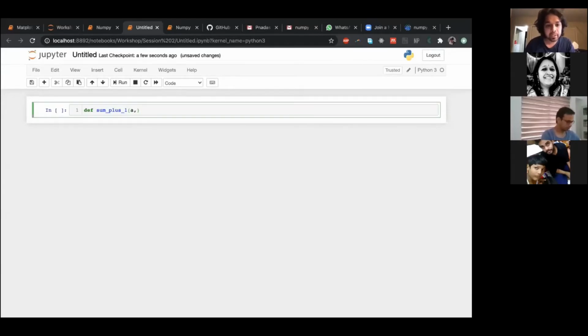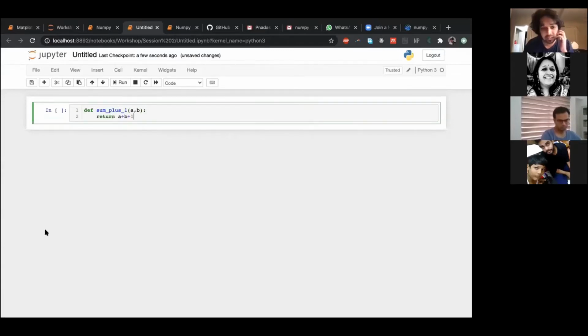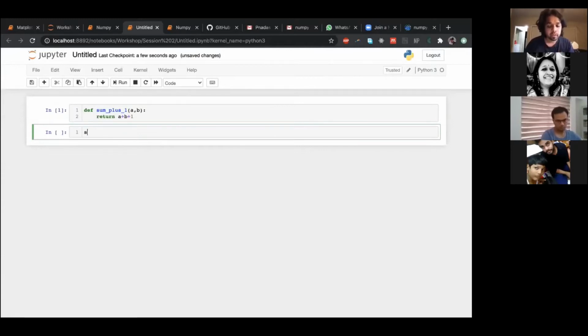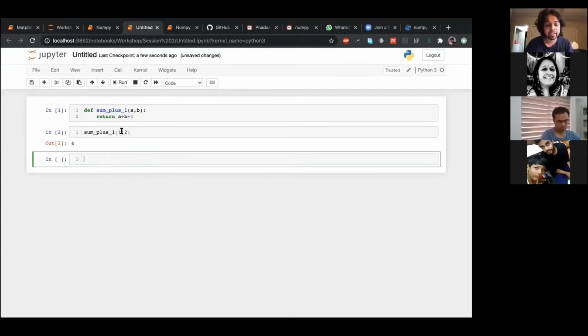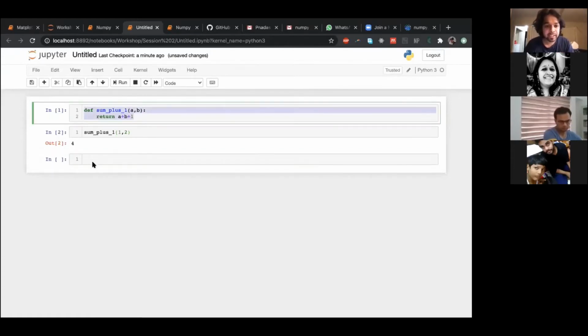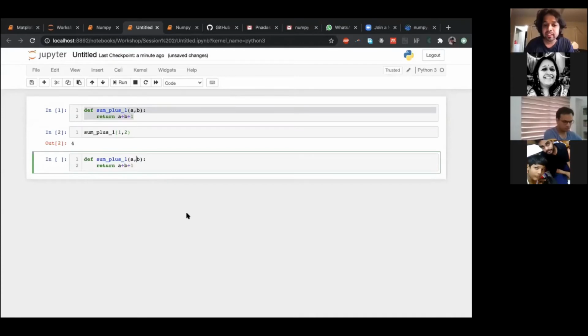I'm going to take in two numbers and return a plus b plus 1. So I do sum plus 1 of 1 comma 2, and you get 2 plus 1 is 3 plus 1 is 4.